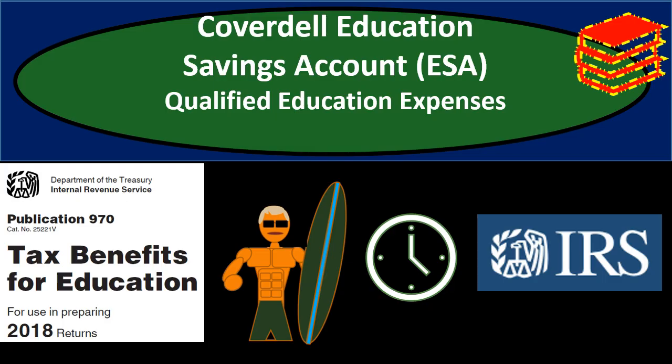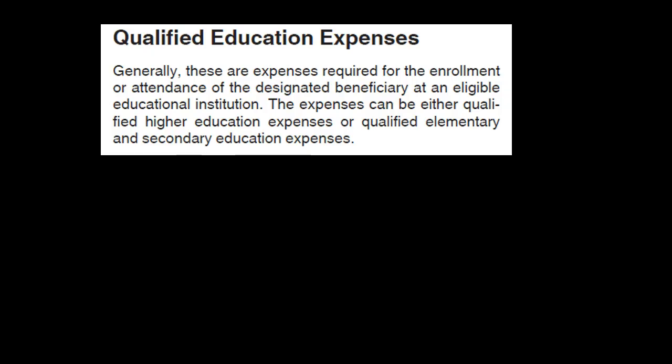In this presentation, we will discuss the term of qualified education expenses as they relate to the Coverdell Education Savings Account, the ESA. This information can be found in Publication 970. Qualified education expenses. Generally, these are expenses required for the enrollment or attendance of the designated beneficiary at an eligible educational institution. The expenses can be either qualified higher education expenses or qualified elementary and secondary education expenses.